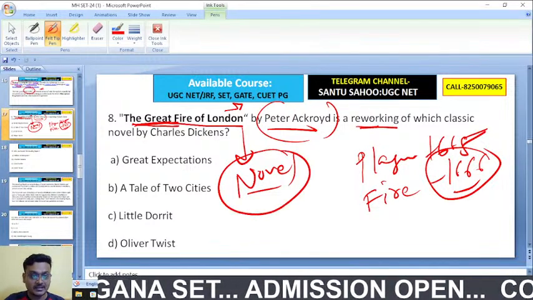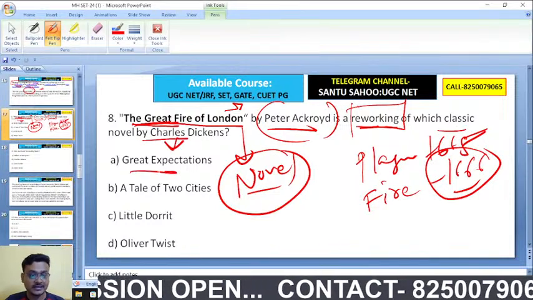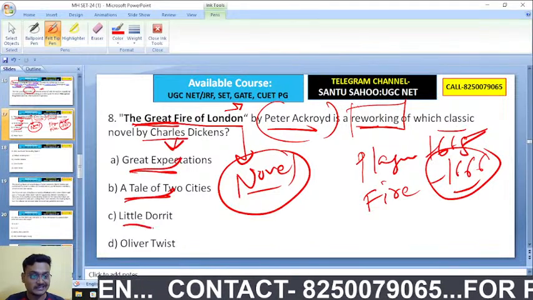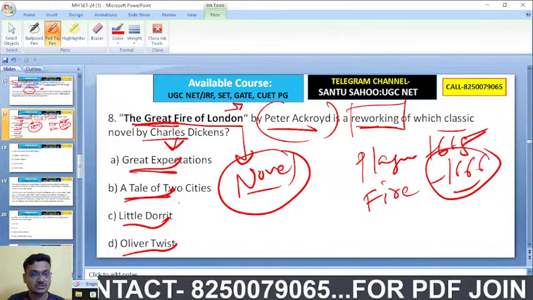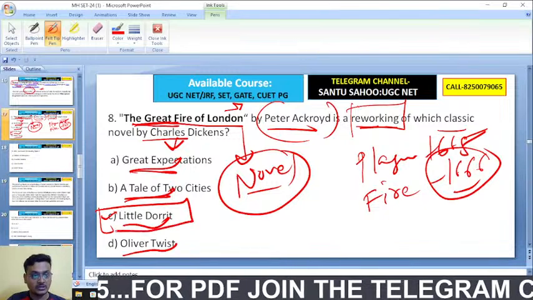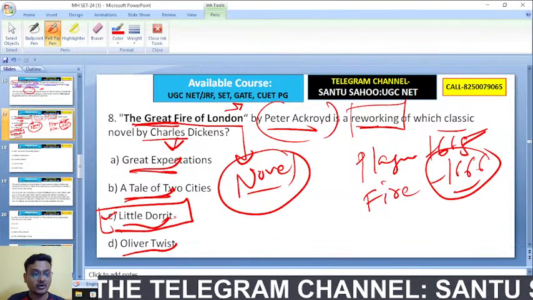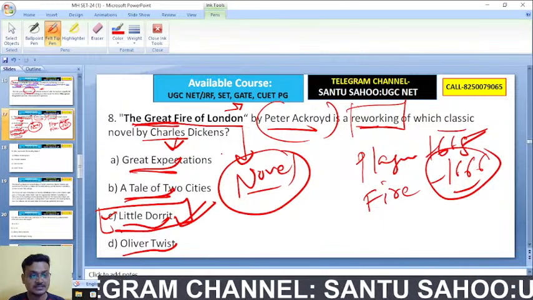It is a reworking of which classic novel by Charles Dickens? Great Expectations, A Tale of Two Cities, Little Dorrit, or Oliver Twist? It's actually Little Dorrit. The Great Fire of London by Peter Ackroyd is a reworking of Charles Dickens' novel Little Dorrit. So C is the right answer.